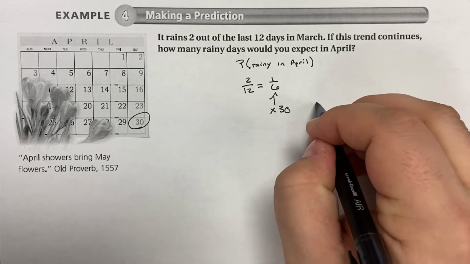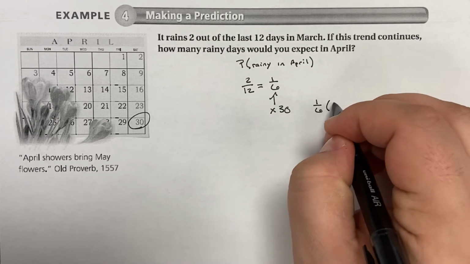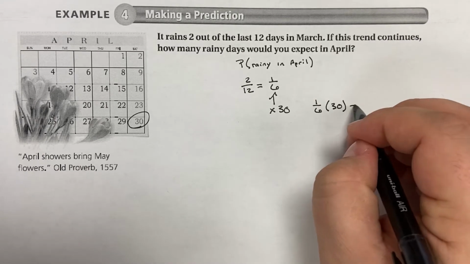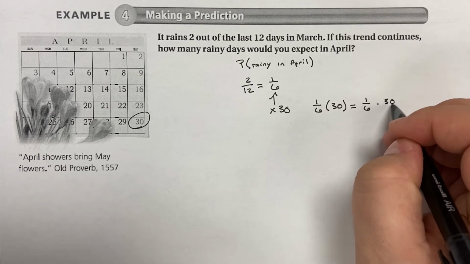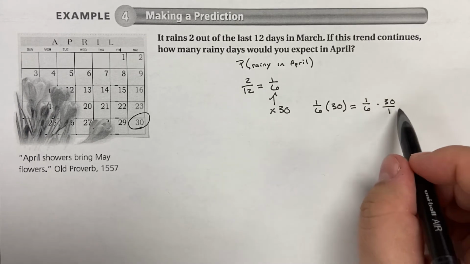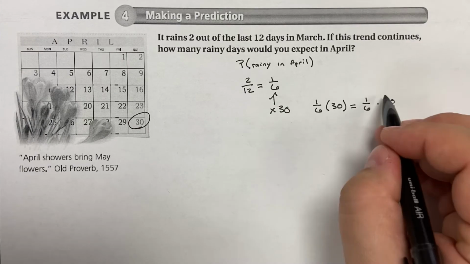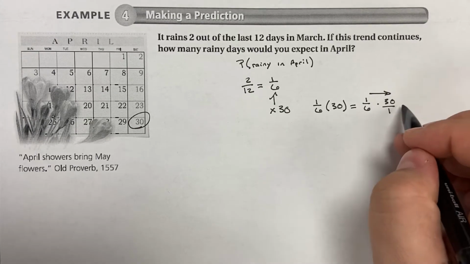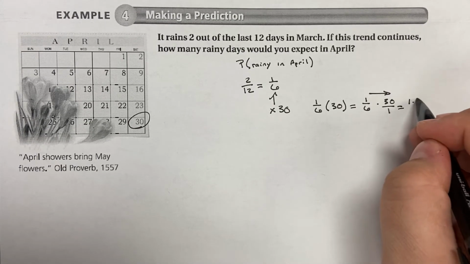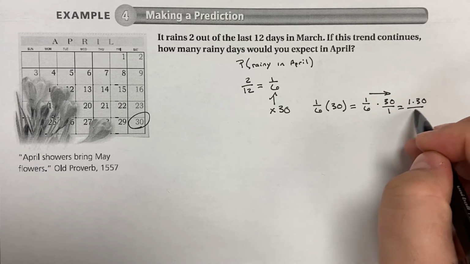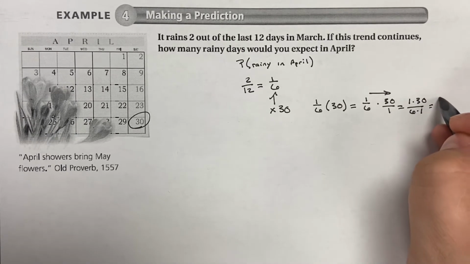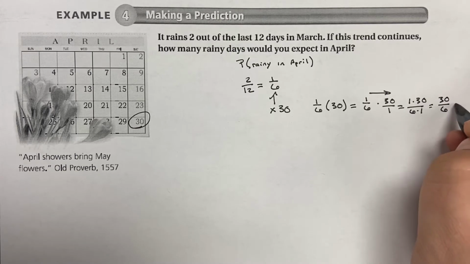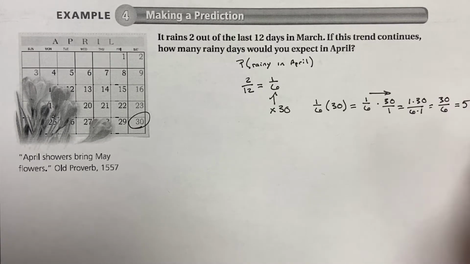Well, 1/6 times 30 is the same thing as 1/6 times 30 over 1, because 30 over 1 is the same thing as 30. Then I'm going to multiply straight across, so I get 1 times 30 over 6 times 1. Then I get 30 over 6, which is going to be 5.